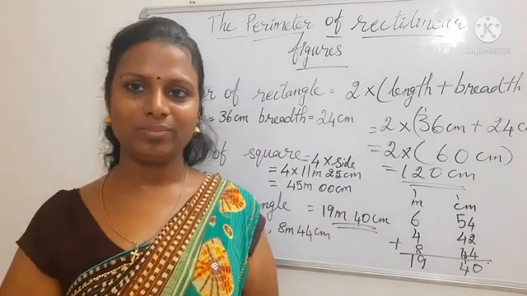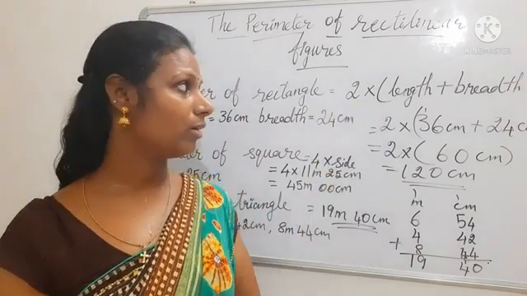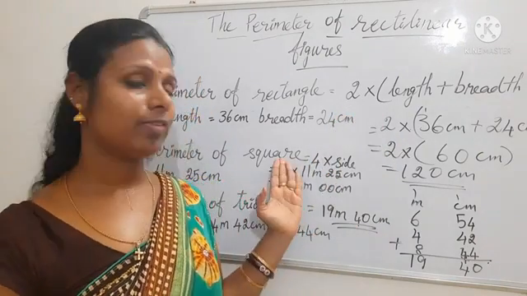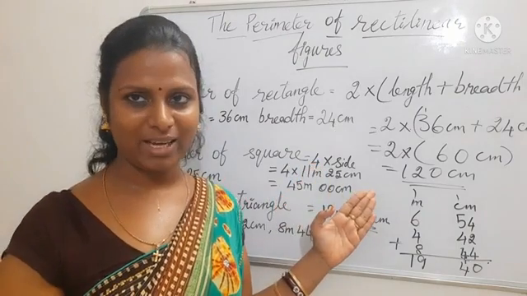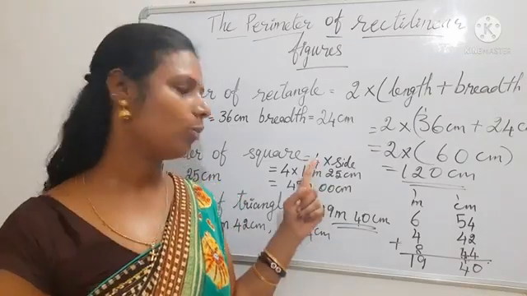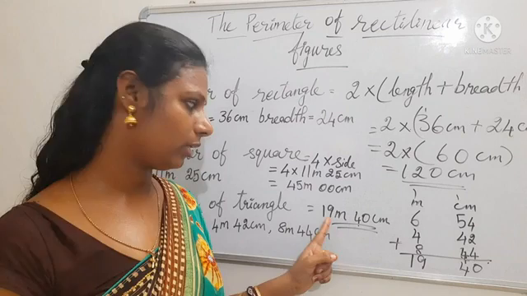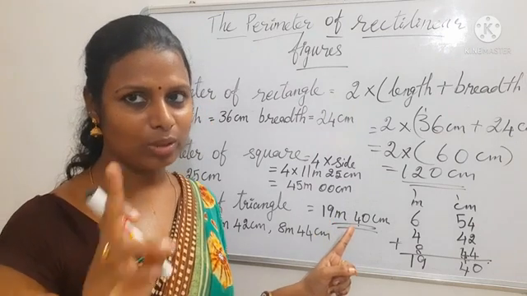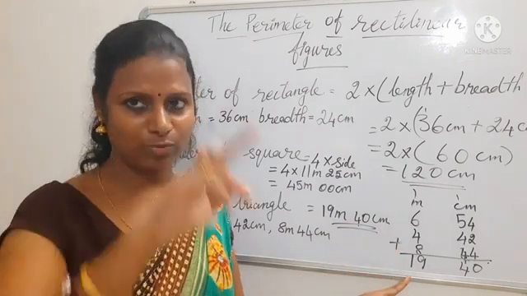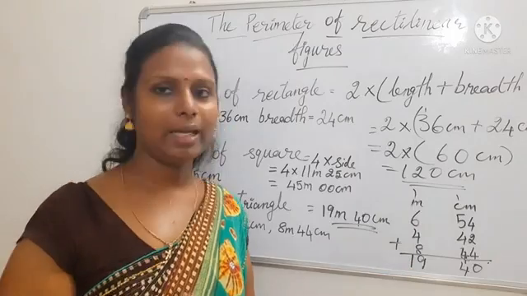Have you got this one? If it is a rectangle, you can do this one: 2 multiply by L plus B, length plus breadth. And if it is a square, 4 multiply by side. एक ही साइड होगा, चारों साइड बराबर की होगा तो एक ही मेजरमेंट होगा, तो हम 4 से मल्टीप्लाई करके लिख देंगे. If it is a triangle, then you have to think, because all the sides are different here, so we will write all the sides because we need the length of the outer line. So all the sides we will write here and add it.